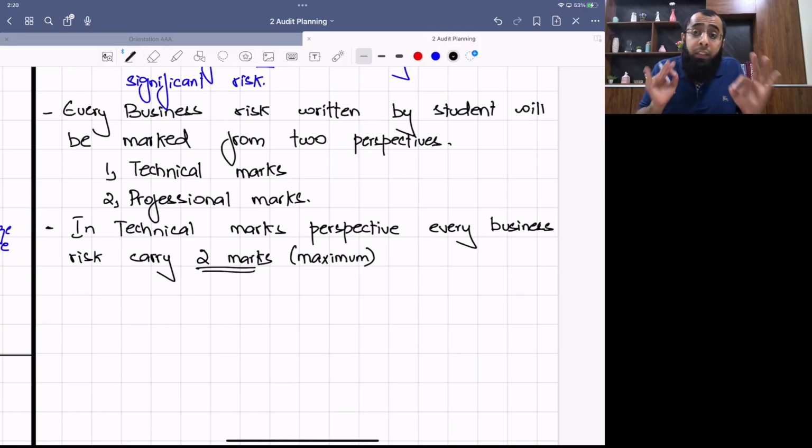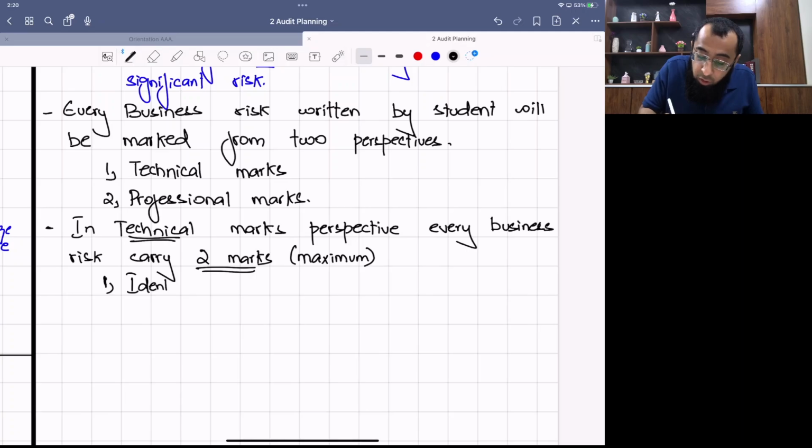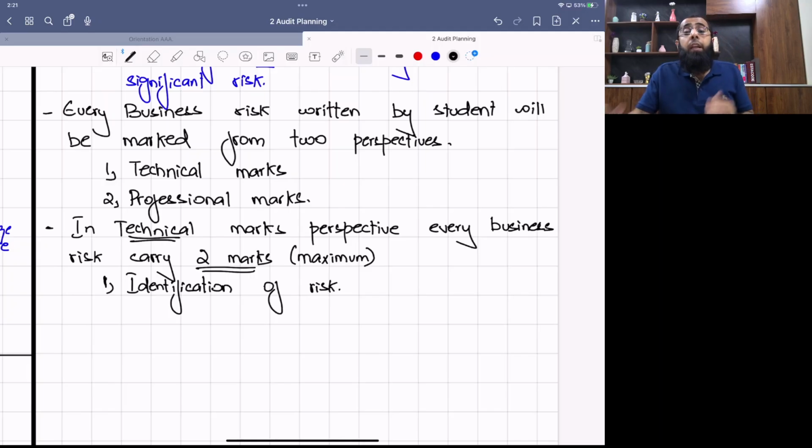Listen to me very carefully. This is a very important discussion. We are currently talking about the technical marks perspective, that your risk should be well evaluated from the auditing perspective. Here, what you have to make sure is that you do correct identification of the risk. Like when you are writing a risk, for example, in relation to high gearing, you identify a risk that due to high gearing, a risk exists that interest cost will be very high, or that the company may not be able to repay the loan on time.